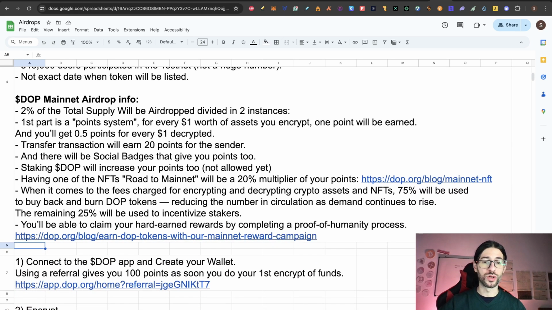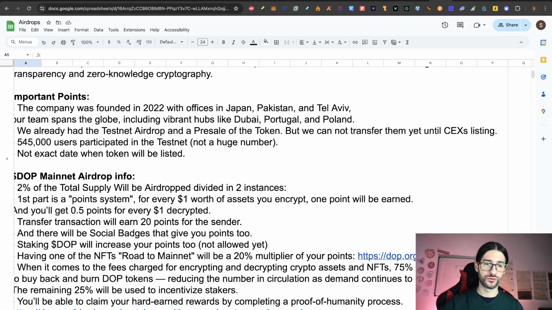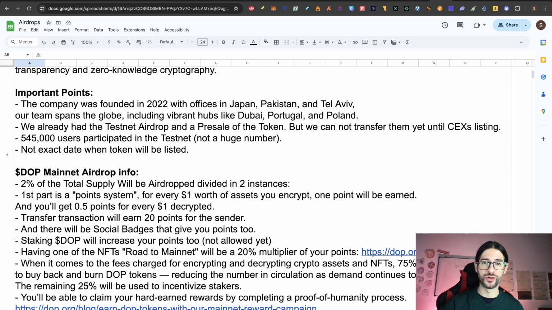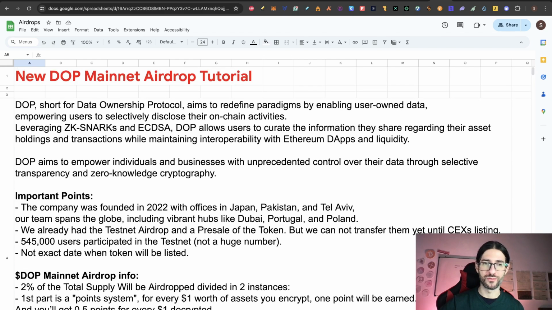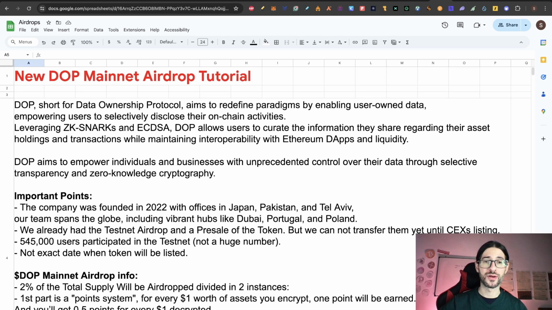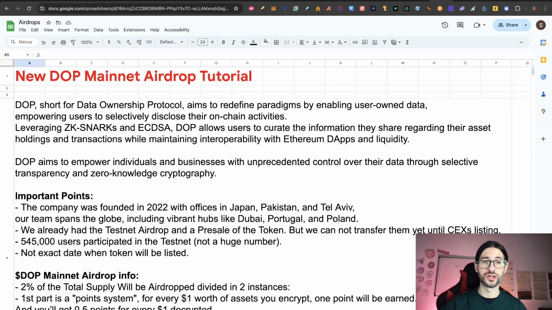And you will be able to claim your hard-earned rewards by completing a proof of humanity process. So this is probably a KYC, so you will not be able to farm this easily, and in this case I don't recommend it. The same happened on the testnet. Some wallets, I think randomly selected, needed to complete a KYC.